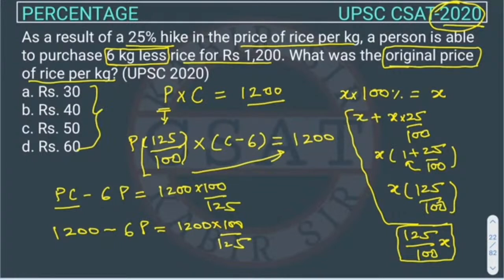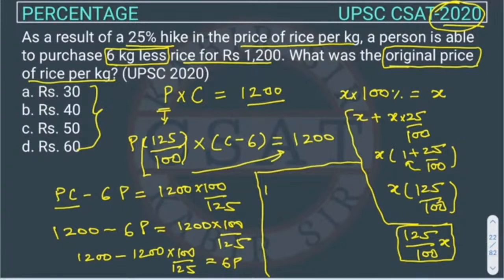Okay, now we will take 6P this side and we will bring this value this side. So it will become 1200 minus 1200 into 100 upon 125 is equal to 6P. See, you can solve it very easily, but I am telling you all the steps so that every person can get it. Okay. So we can take 1200 common, then it will become 1 minus 100 upon 125 is equal to 6P. Right. Then it will become 1200 into, the LCM will be 125, 125 minus 100, 25 upon 125 is equal to 6P.